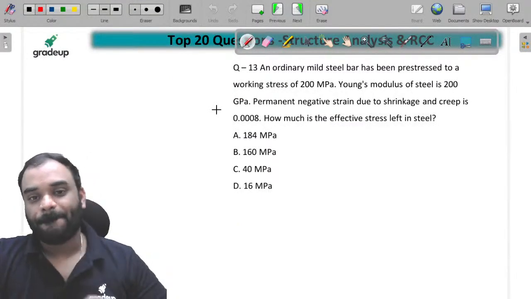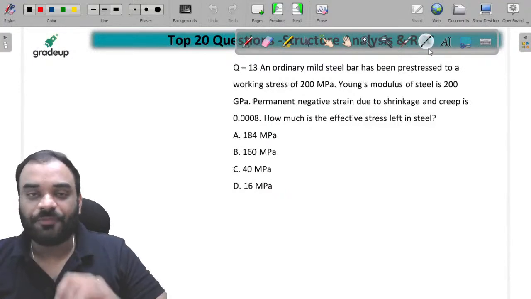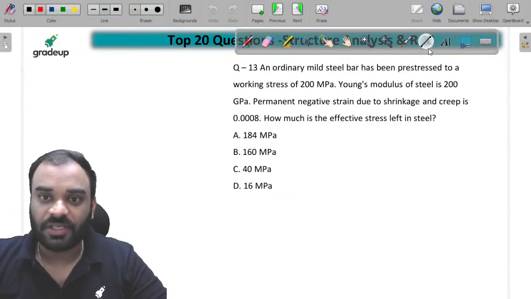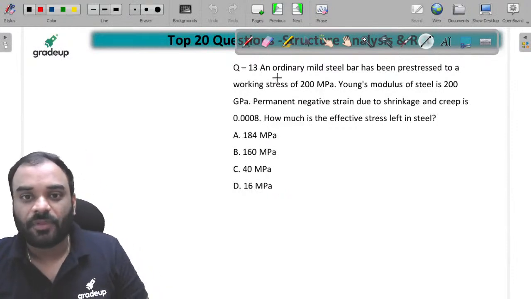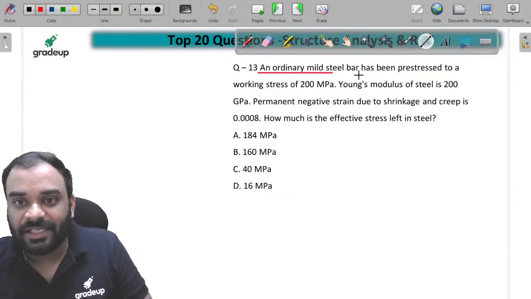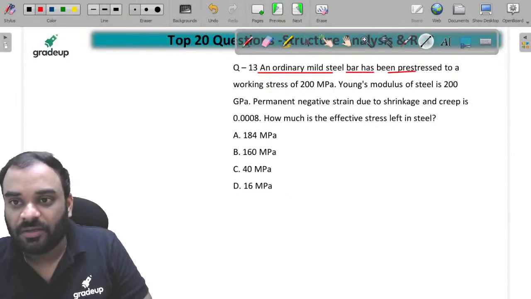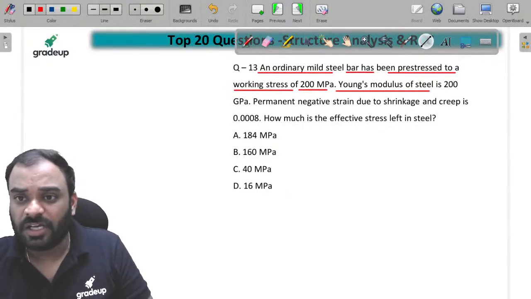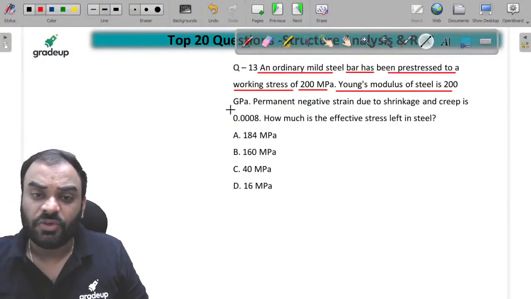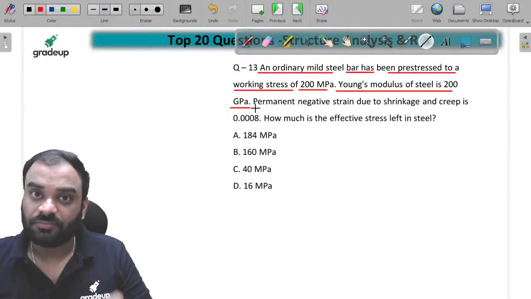Next question. It is based on your prestressed concrete, PSC. An ordinary mild steel bar has been pre-stressed to a working stress of 200 megapascal. Young's modulus of steel is 200 gigapascal, right?